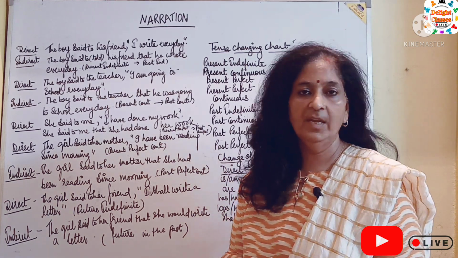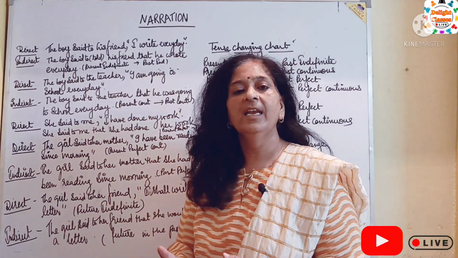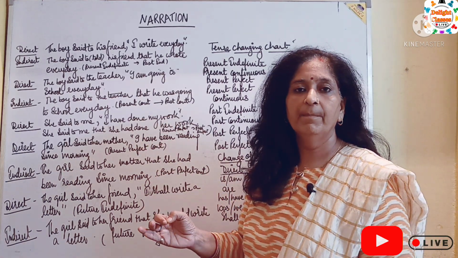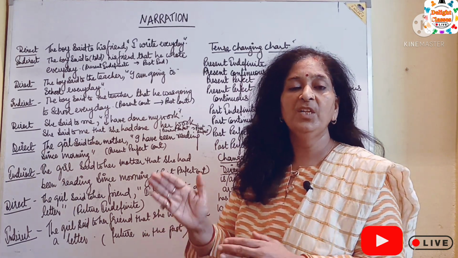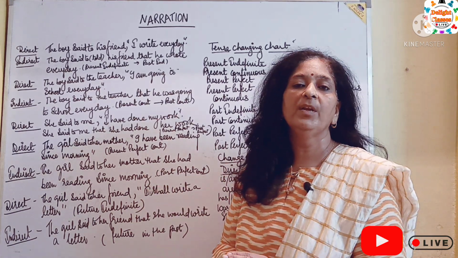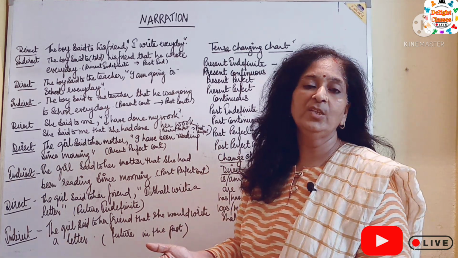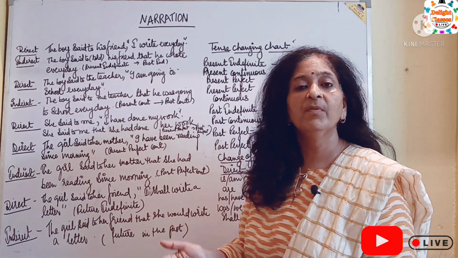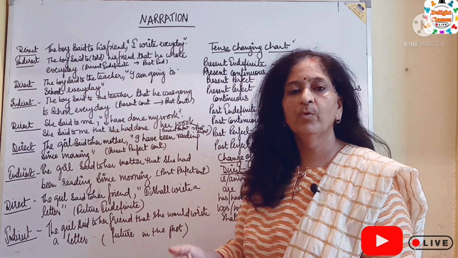So just concentrate. While changing direct speech into indirect speech, first of all we remove the comma which is after the reporting verb, then we remove the inverted commas, and we add a connective between the reporting verb and the reported speech.